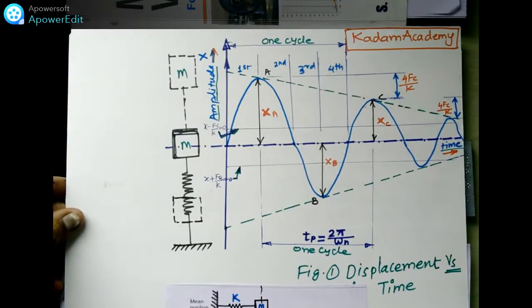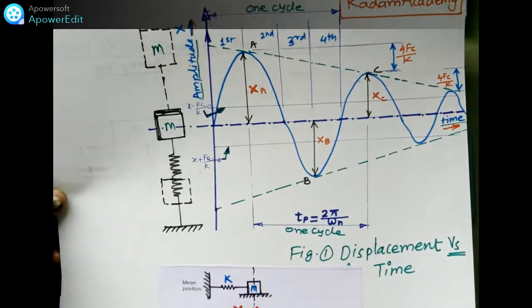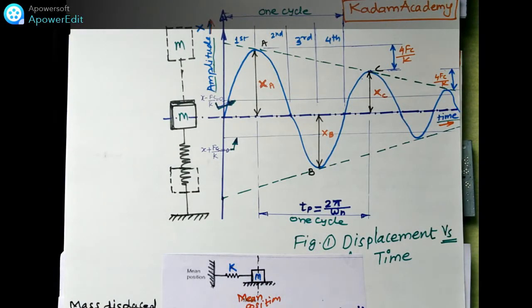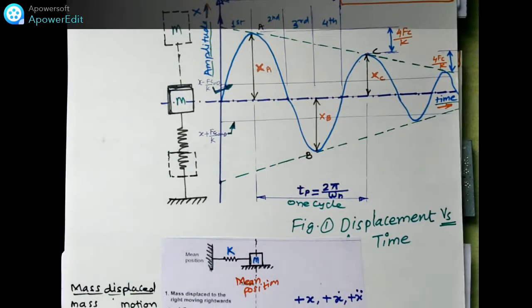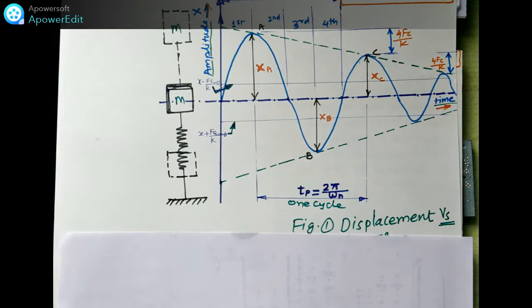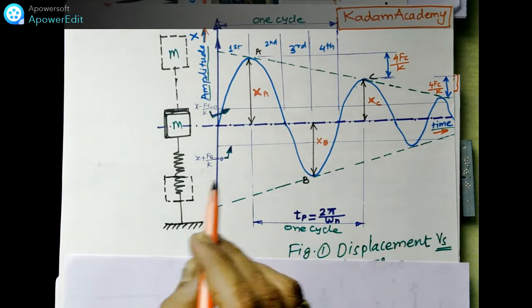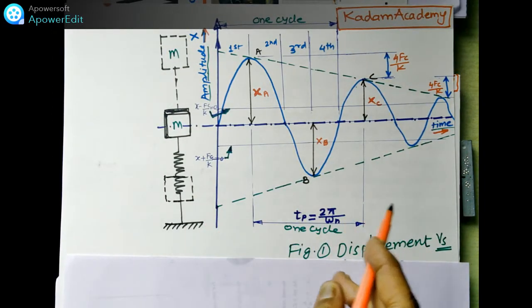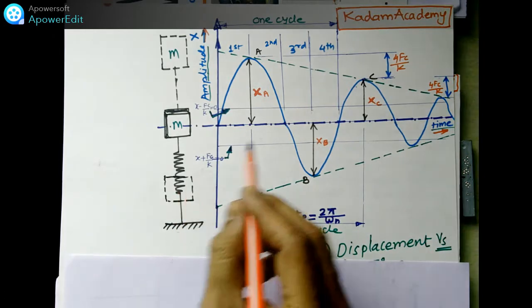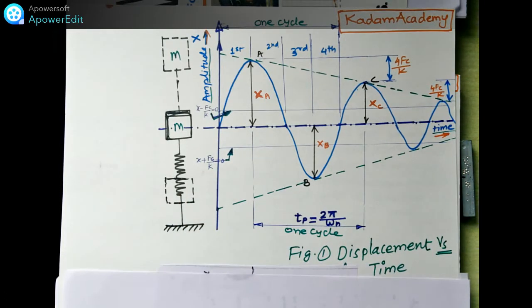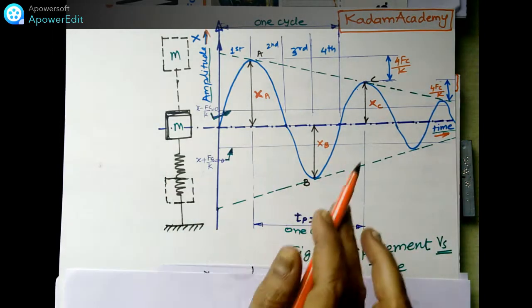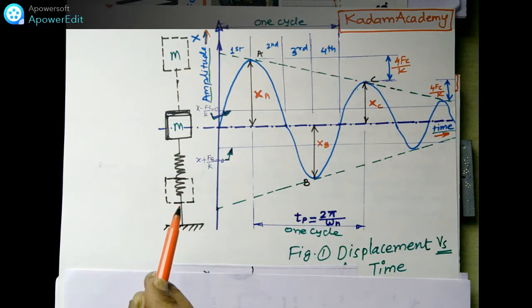So here is the diagram which will show you this cycle. This is the displacement versus time diagram. For the spring mass system, what diagram will it show? You can see it and you can take a screenshot of this diagram. This diagram will explain everything regarding this mass and the spring.